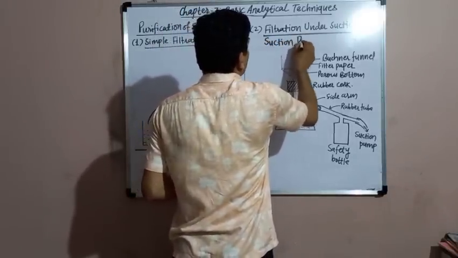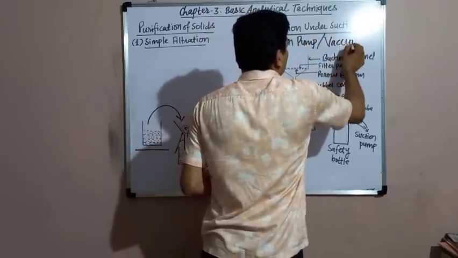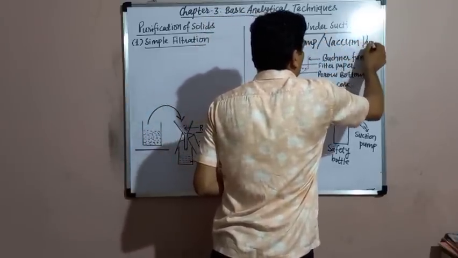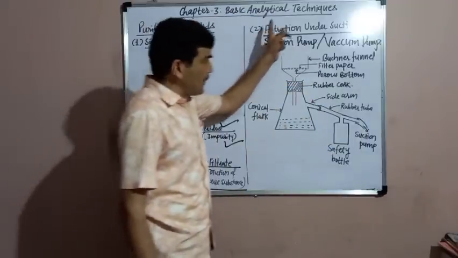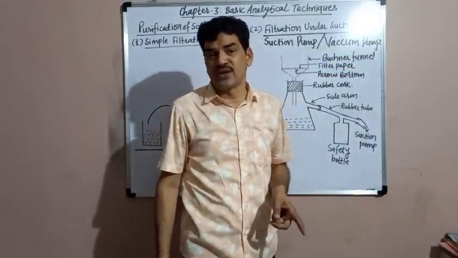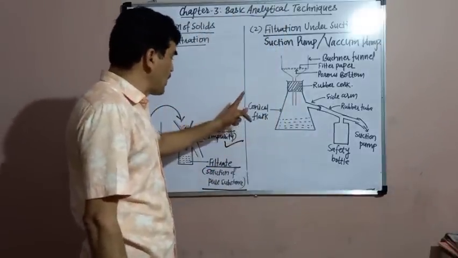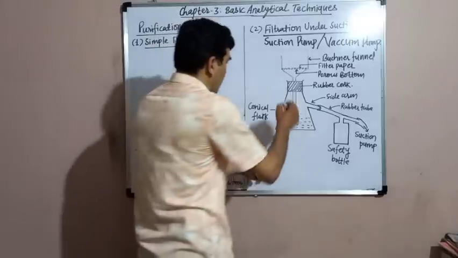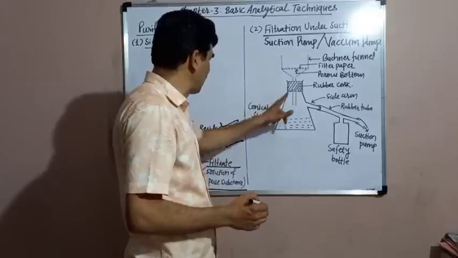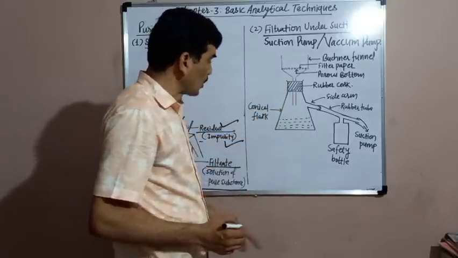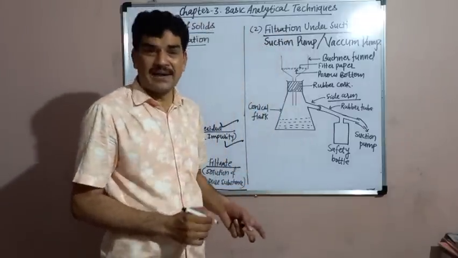A suction pump or a vacuum pump is used in this method, and this is a very efficient and fast method of filtration. In this method, a conical flask made of thick, hard glass is used. This is the conical flask with a side arm.